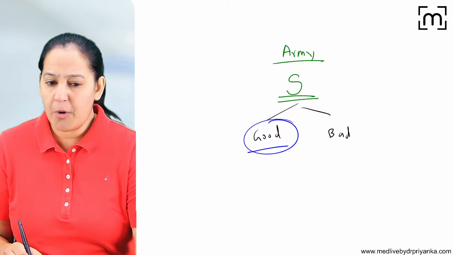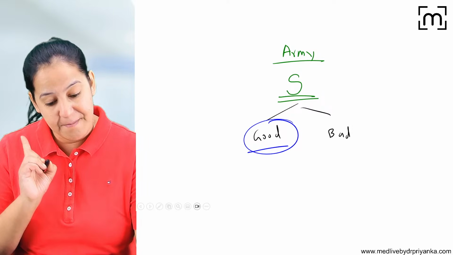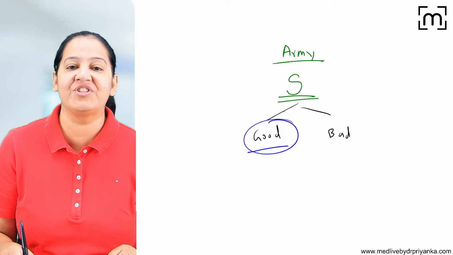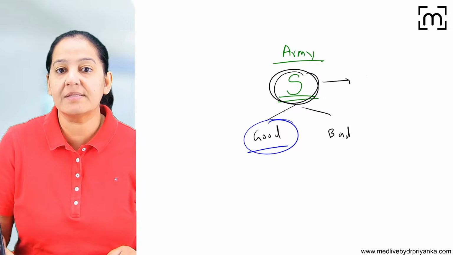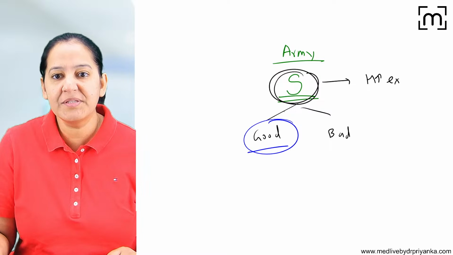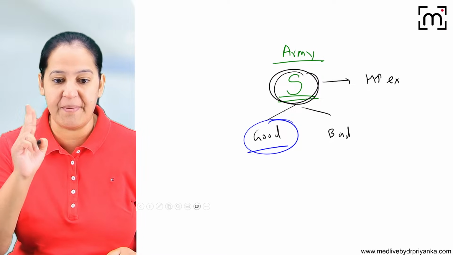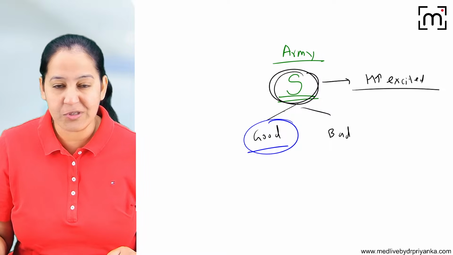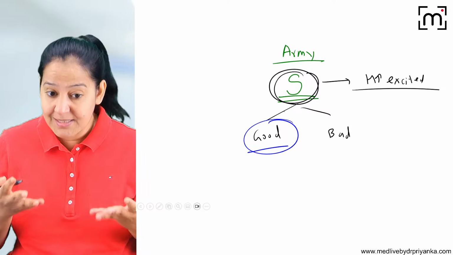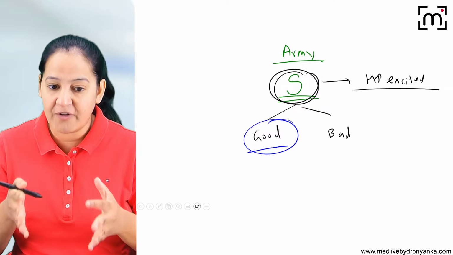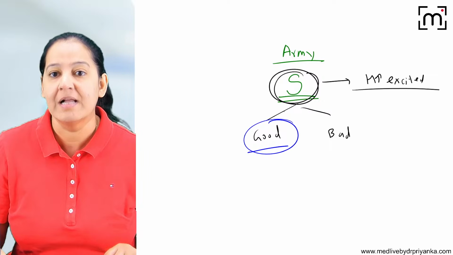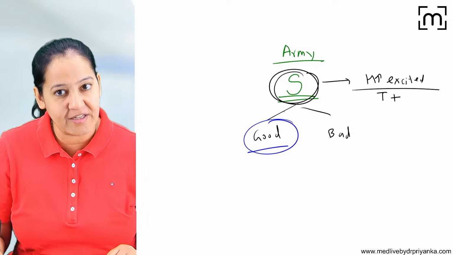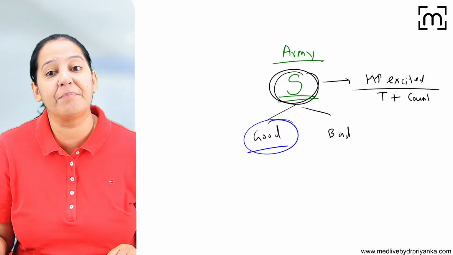Okay. So in the human body, the soldiers are the lymphocytes. Now, imagine a soldier who is hyperexcited. First time he got the weapon in his hand. He is hyperexcited. He is supposed to kill only terrorists. But since the soldier is hyperexcited, apart from killing the terrorist, it is killing the country people also.